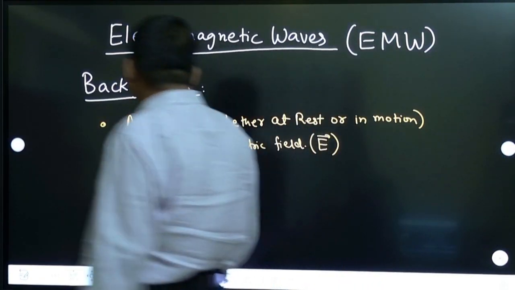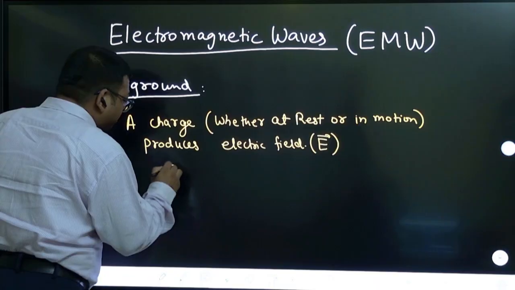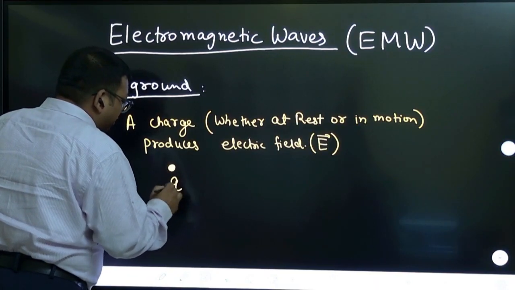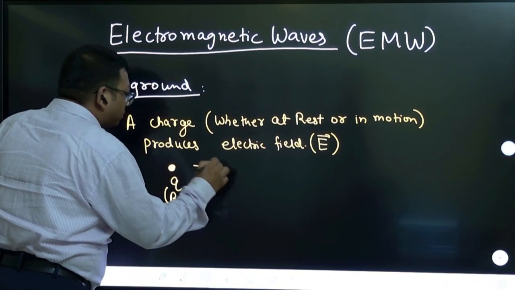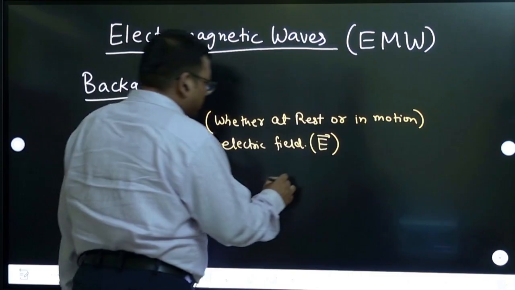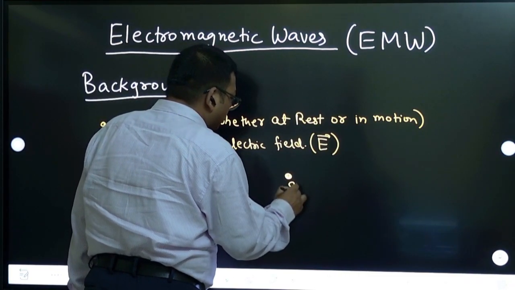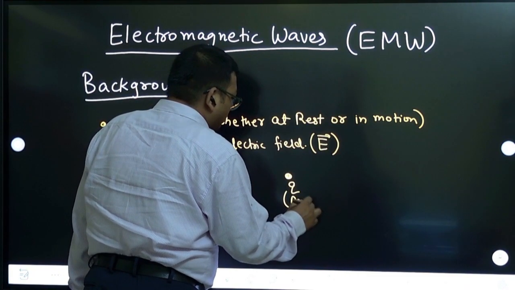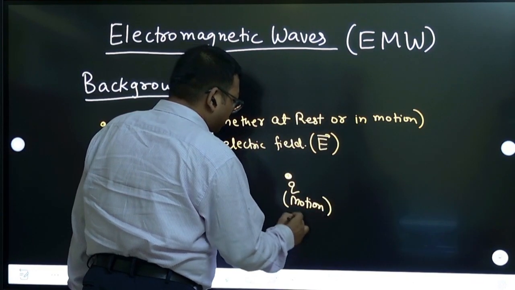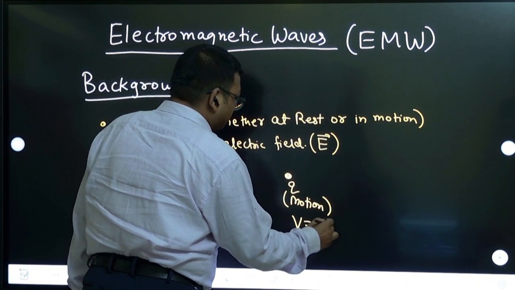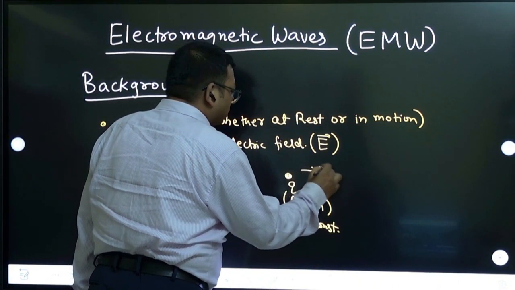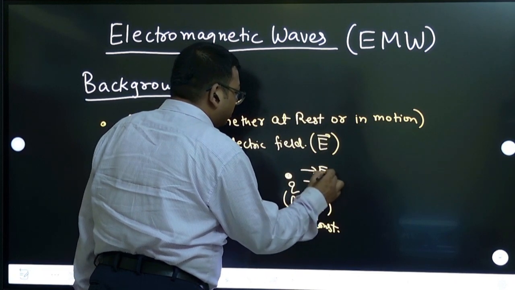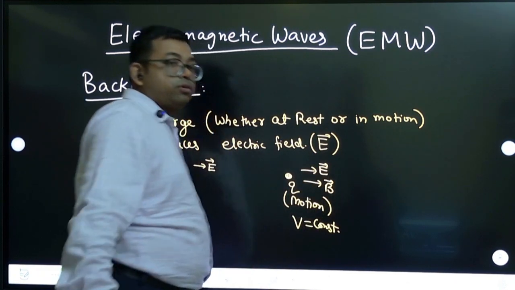Okay. So suppose if there is a charge particle, it is at rest, so it produces electric field. But if the charge is in motion, means I am taking constant velocity, so it produces electric field as well as magnetic field, both.